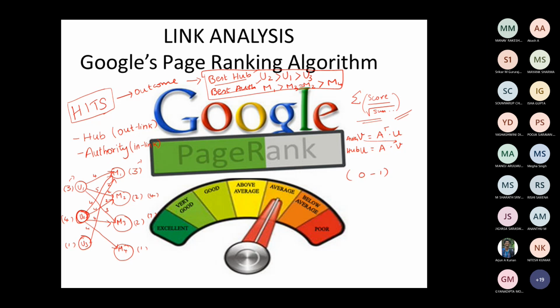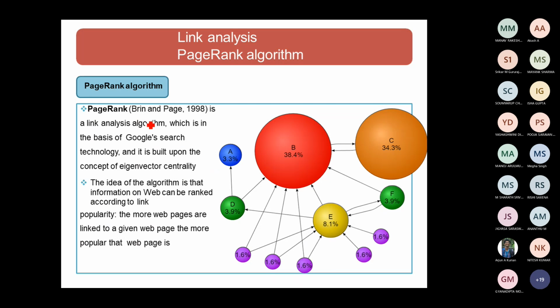Now in today's class, we are going to see another interesting algorithm which comes under the link analysis problem, called Google's PageRank algorithm. Brin and Page are the two inventors of this algorithm, in the year 1998. They initially framed this algorithm as a link analysis algorithm. This was the basic idea behind Google search technology.